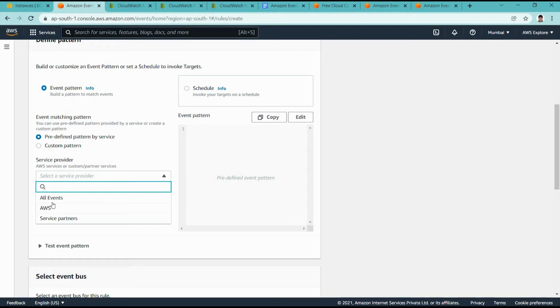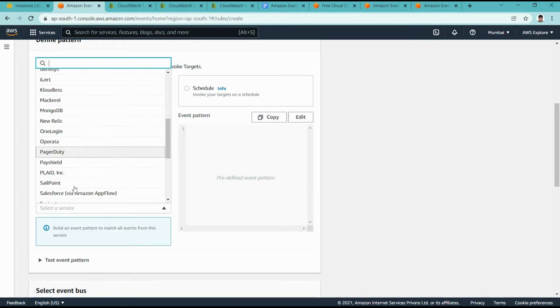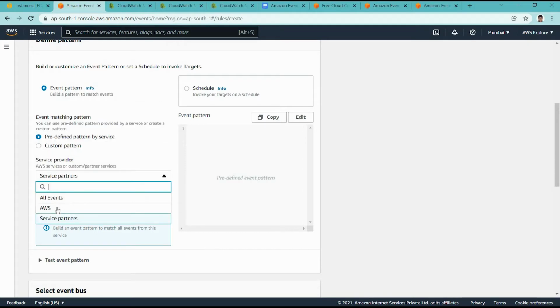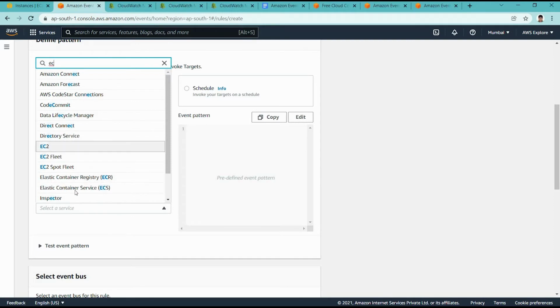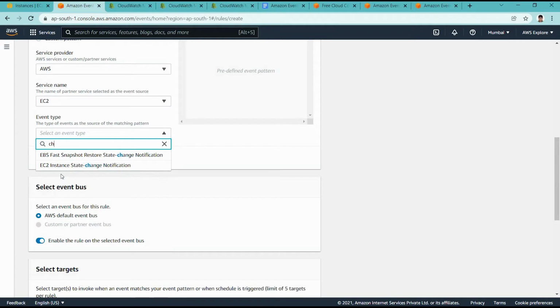In this particular case we are able to use this for all events, or AWS specific services, or a service partner. There are many service partners supported here, third-party service partners also, but for now we are using AWS services. We can say EC2, and the event type we are using is state change, the EC2 instance state change notification.